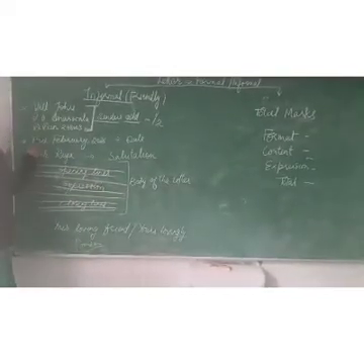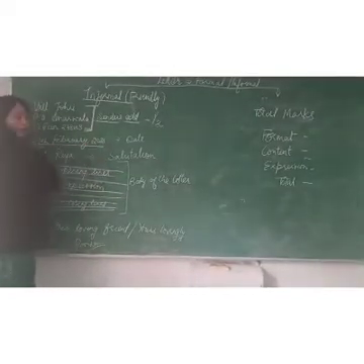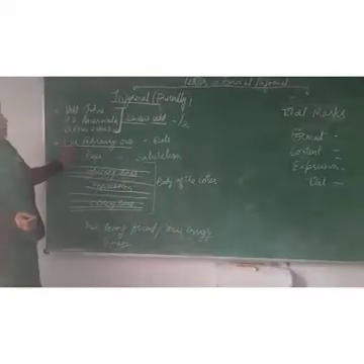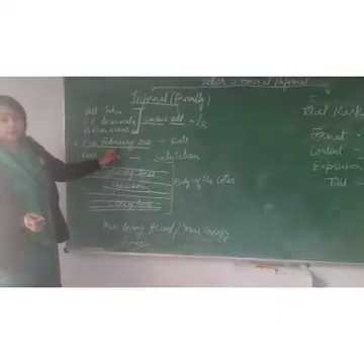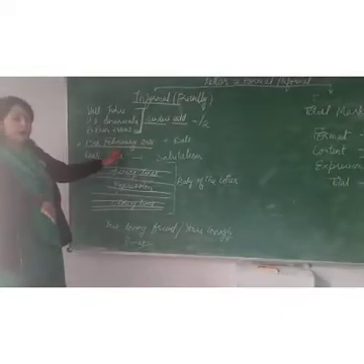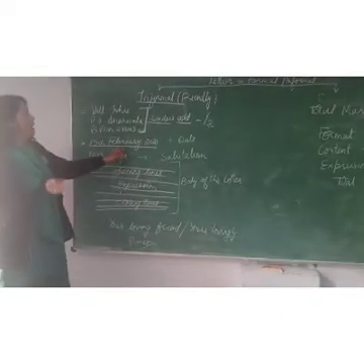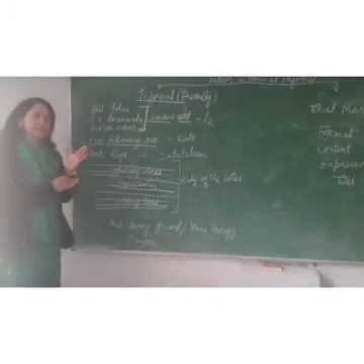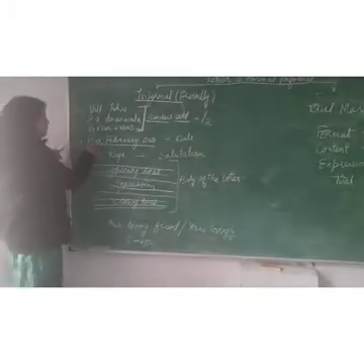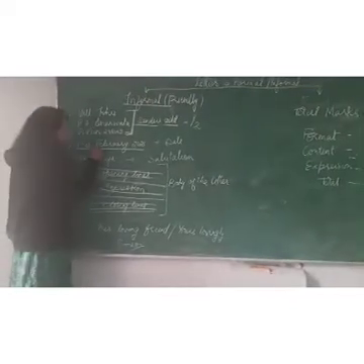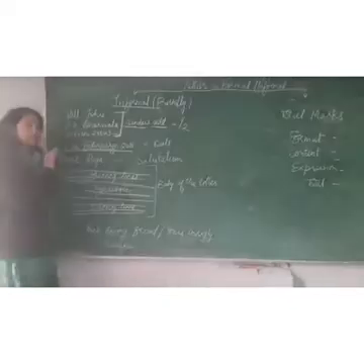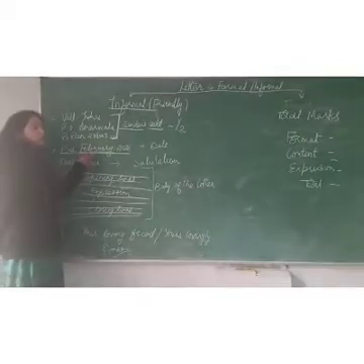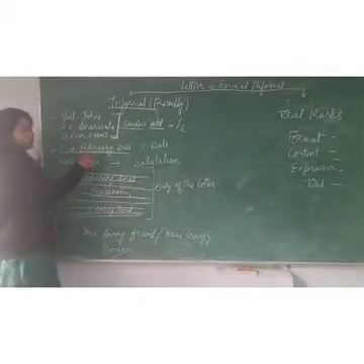Then, very important, the date of the letter. On what date have you written this letter? Today is 15th February. I am teaching you how to write a letter on 15th February, so I am writing a letter to my friend on 15th February. I will write February completely. The month's name should not be written shortly; you should not give an abbreviation of the month.